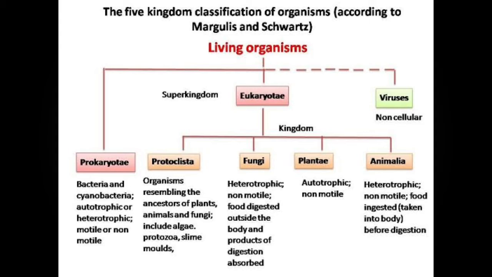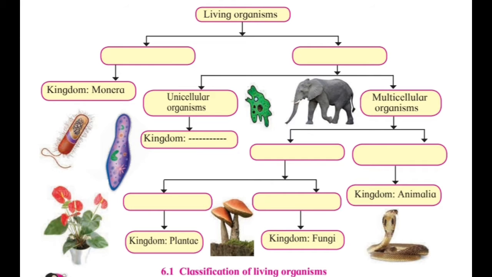In your notebook, another chart is given that you can see on the screen right now. As you can see, living organisms are classified into two groups, that is prokaryotic and eukaryotic. You have to fill this chart, students, and send it to me or drop it in the comment section given below. You must look at the various varieties present around us.